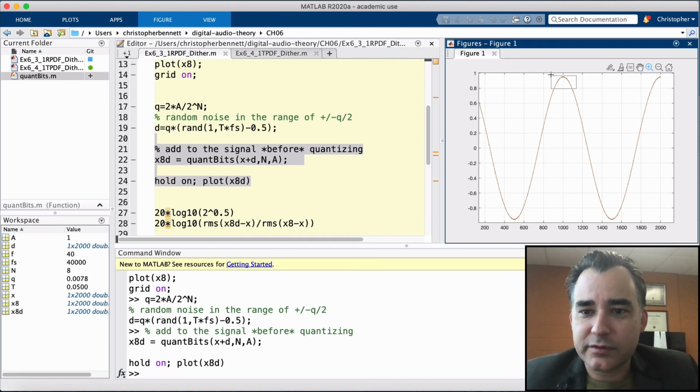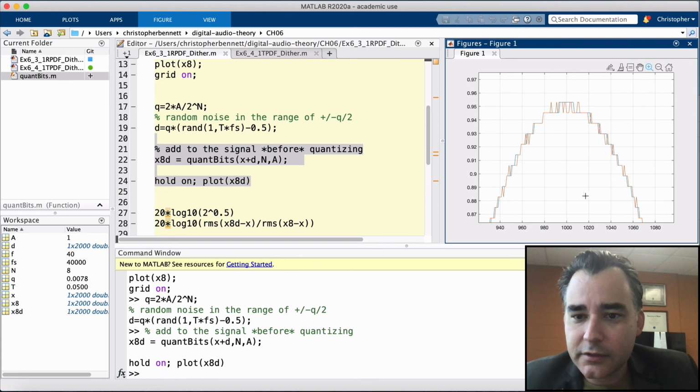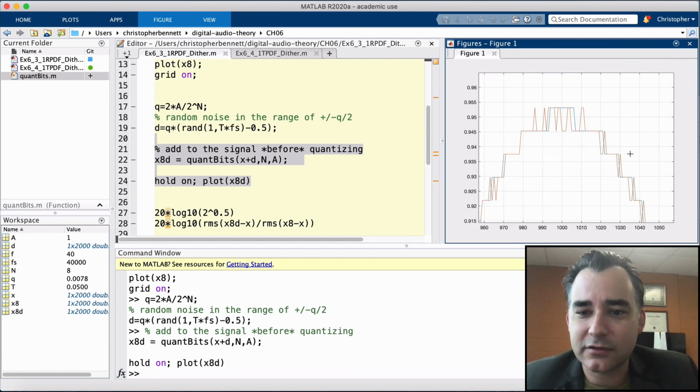It's more noticeable up here at these extreme ends. Here we go. So blue is the unquantized signal, and you can see that it follows this stepwise progression up. It stays at a quantization level until it's ready to come back down, and we get the same stepwise progression down. If we zoom in even further, though, we can see the dither signal jumps between quantization levels,